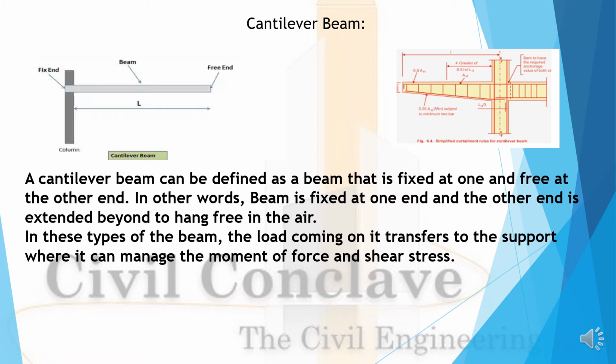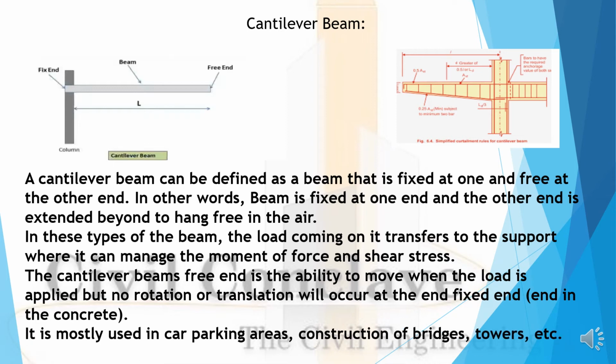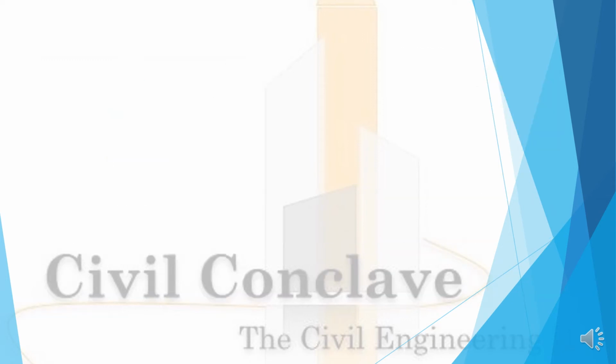In these types of beams, the loads coming on them are transferred to the support, where it can manage the moment of force and shear stresses. The cantilever beam's end is able to move when the load is applied, but no rotation or translation will occur at the fixed end in the concrete. It is mostly used in car parking areas, construction of bridges, towers, etc.